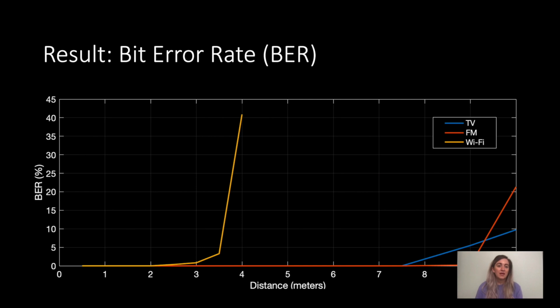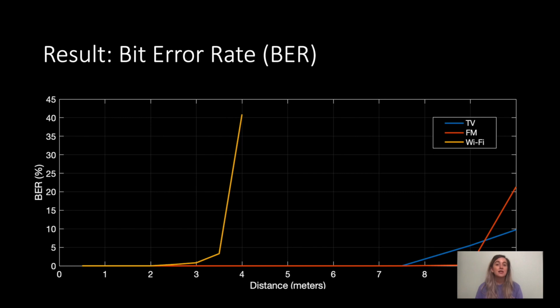We evaluate the bit error rate with respect to distance in meters for Wi-Fi, TV, and FM signals for a bit rate of 10 kilobits per second. A SDR is used to transmit each signal with a transmit power of 20 dB. Wi-Fi was transmitted at 2.4 GHz, and it was impractical to emulate FM and TV broadcast towers, so we transmitted at 915 for those cases. The Glaze module is connected to the antenna port of the SDR to embed data, and the Glaze receiver is used to decode. We can see that Wi-Fi has a range limitation of 4 meters, while TV and FM work up to 10 meters.